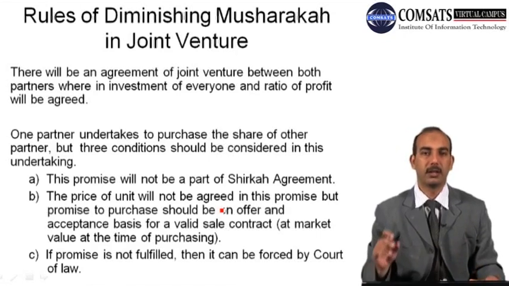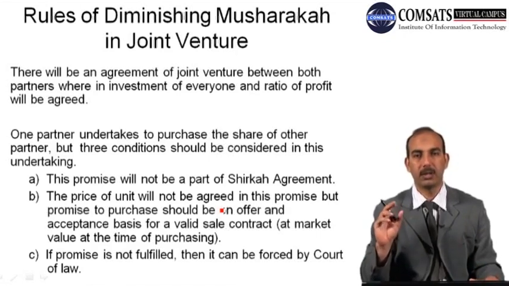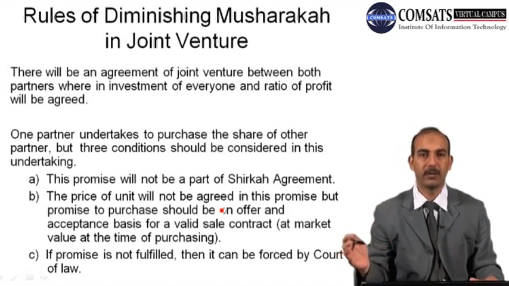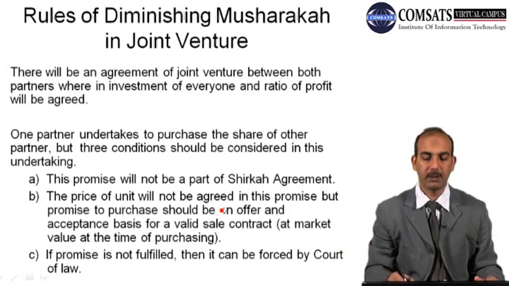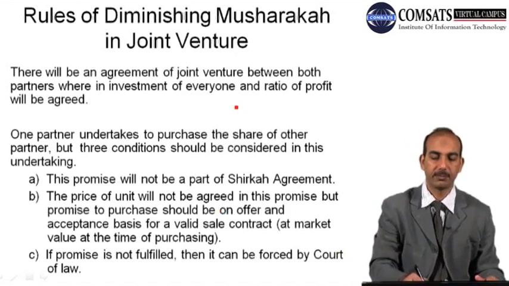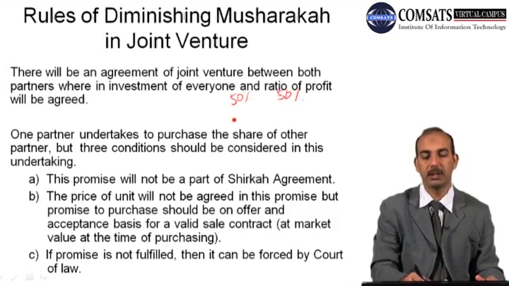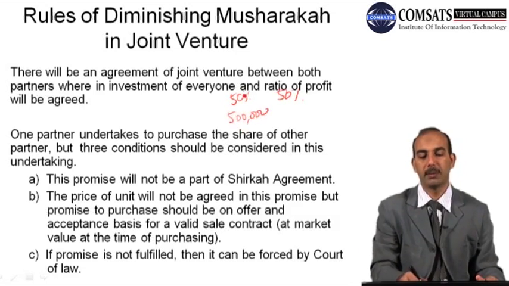So again, at the time of purchase of the share of one of the partners, it will not be determined in the contract or in the promise that the value of the share will be such and such. For example, if the partners contributed 50% of capital each, and suppose 50% makes 500,000, and the share of partner A will be purchased by partner B, and it is divided into 5 equal units, so it makes 100,000 each.